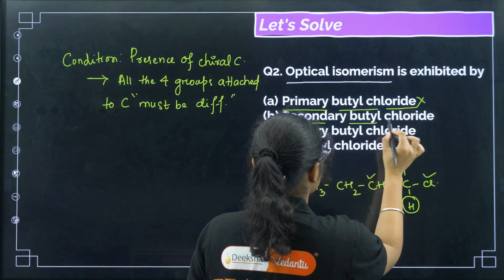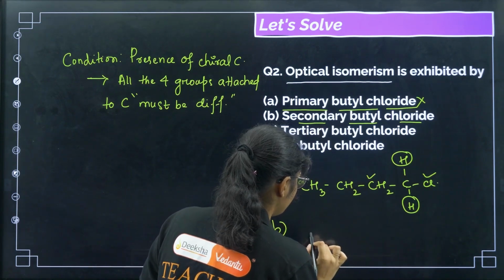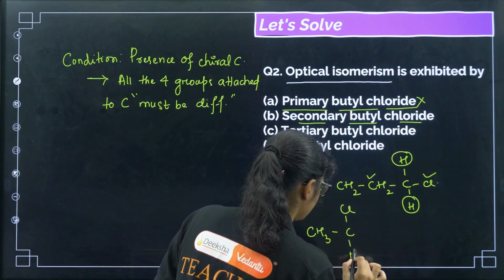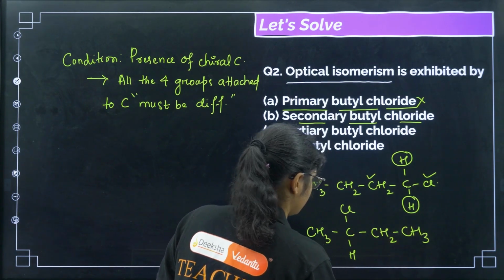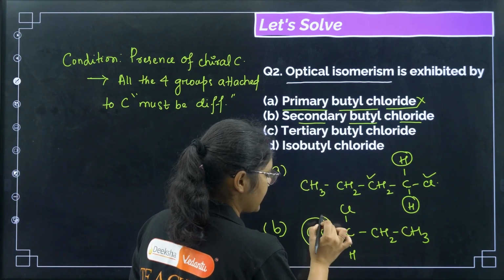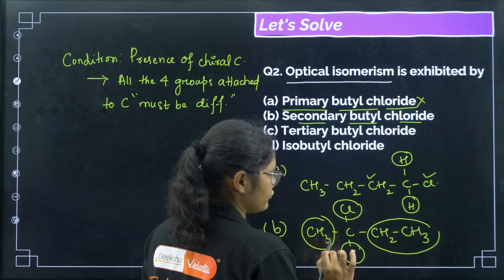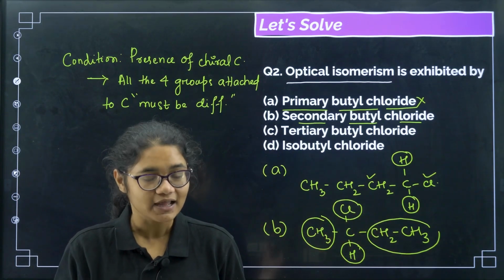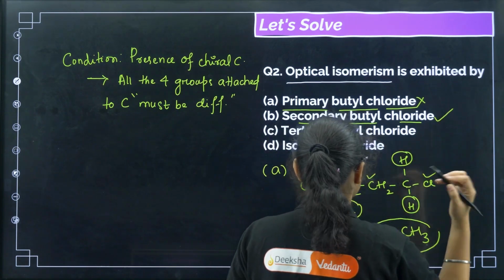Now secondary butyl chloride. If I see option number B, secondary butyl chloride, I'll get CH3, CHCl, CH2, CH3. Now if you see here, on this side there is a methyl group, on this side there is an ethyl group, on this side it is chlorine, and on this side it is hydrogen. All the four groups attached to the carbon are different. So in this case, this can be an optical isomer, okay?